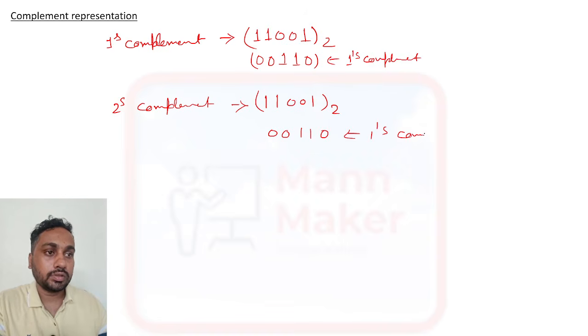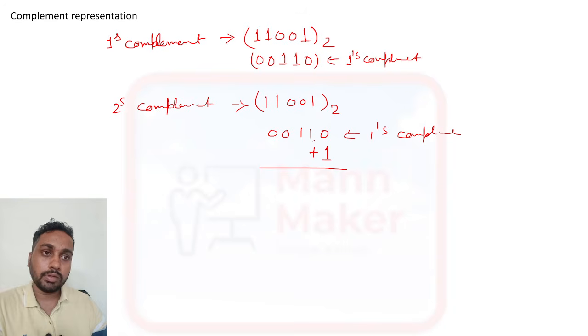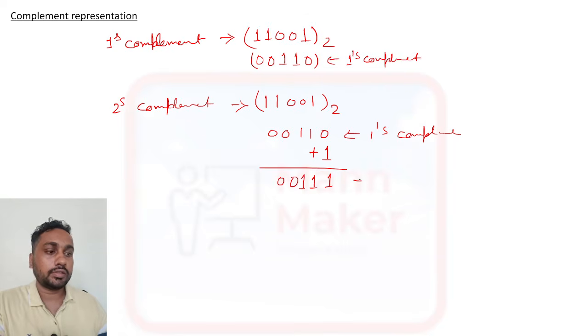00110. This is the ones complement. Now for two's complement, we need to add 1 here. First we do ones complement, and in the ones complement we add 1. So 0 plus 1 is 1, and here 1, 1, 0, 0, so 00111. This is the two's complement representation of the binary number. So this is complement representation.